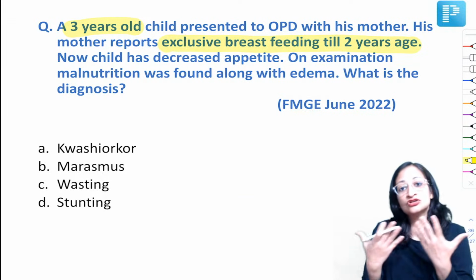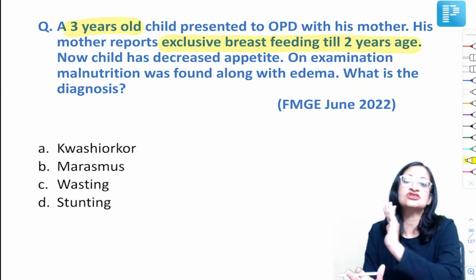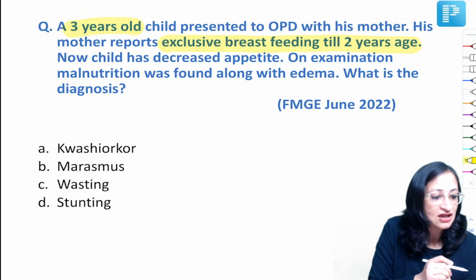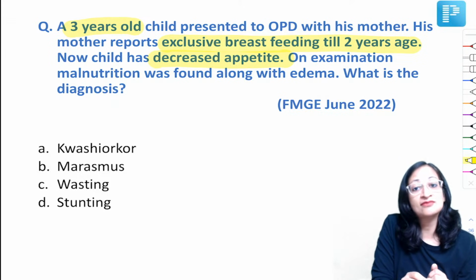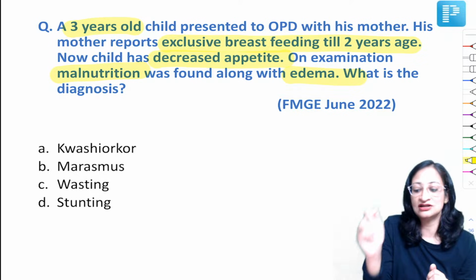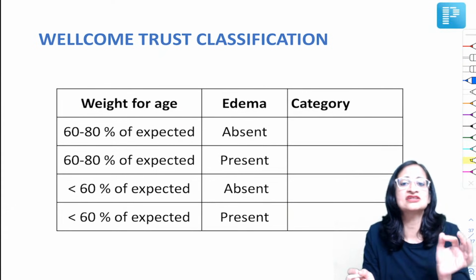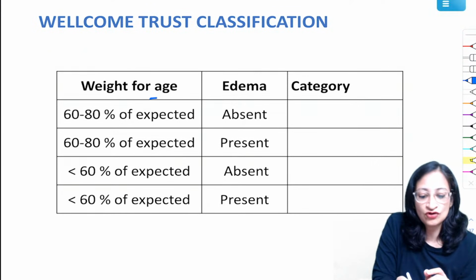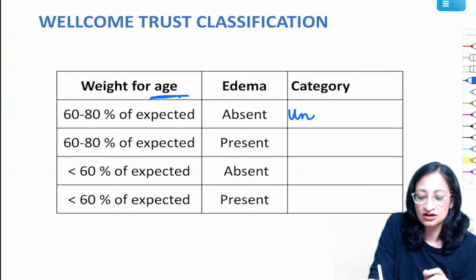Okay. If exclusive breastfeeding is done till 2 years, then the child will be malnourished, because beyond 6 months, breast milk is not sufficient to meet the needs of the child. Yes, so I can already see the answers coming. Muzammil, Nivedita, Himanshu, Priyanka, Umair, very good. So now the child has decreased appetite. On examination, malnutrition was found along with edema. So when you're getting malnutrition with edema, our diagnosis becomes kwashiorkor. Okay. So there is this Wellcome Trust classification, another classification of malnutrition, where we see the weight for age. If the weight for age is 60 to 80% of expected, edema is absent, then it is just called undernutrition.